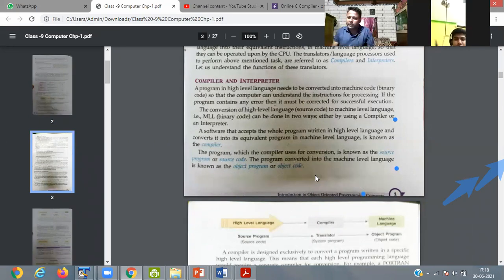Then how will the computer understand? The programming language we are using, we are passing the instruction, how will the computer understand? It understands because there is a compiler present. And simultaneously at that timing another part is present, that is called the interpreter. So what is the work of compiler and interpreter?